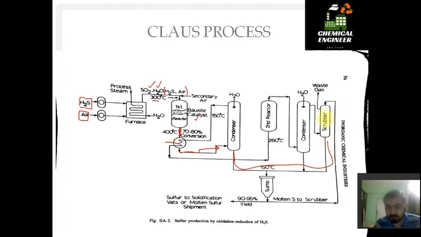In the scrubber we use the liquid sulfur itself as the scrubbing agent, and we remove the waste gases. Some part of the gas goes through this path, providing heat to the stream coming out of the reactor. This gaseous part comes out of the condenser at 150 degrees Celsius, goes through this portion, exchanges heat in the heat exchanger and goes directly to the second reactor.